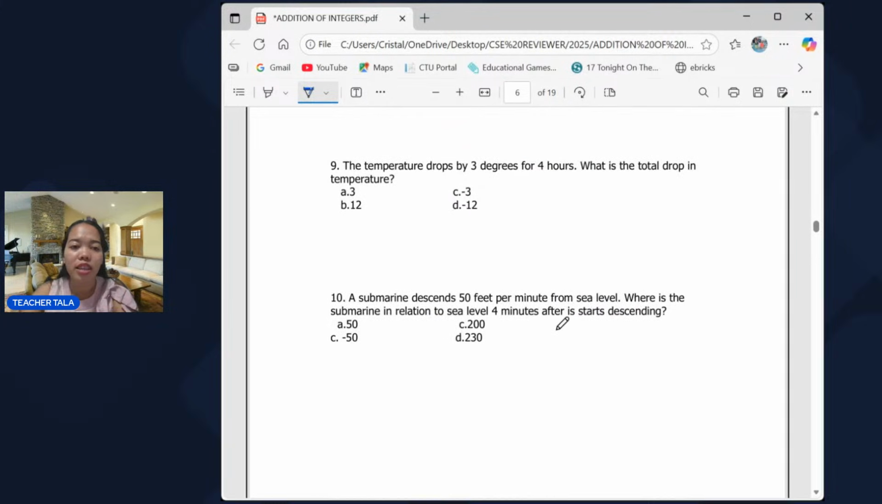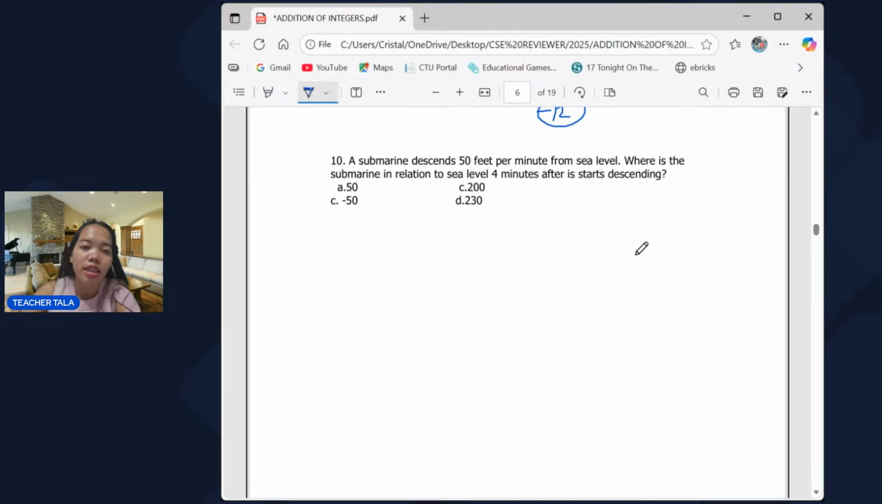Next, number 9. The temperature drops by 3 degrees for 4 hours. What is the total drop in temperature? So the temperature drops by 3 degrees per hour for 4 hours. So that's negative 3 times 4, that is negative 12 degrees. That's letter D. What is the total drop in temperature? That's letter D, negative 12. Next, number 10. A submarine descends 50 feet per minute from sea level. Where is the submarine in relation to sea level 4 minutes after it starts descending?